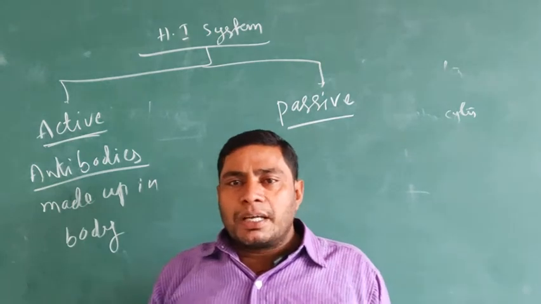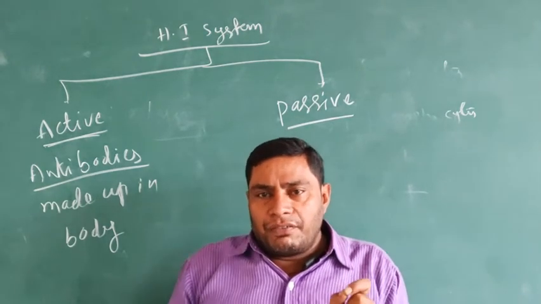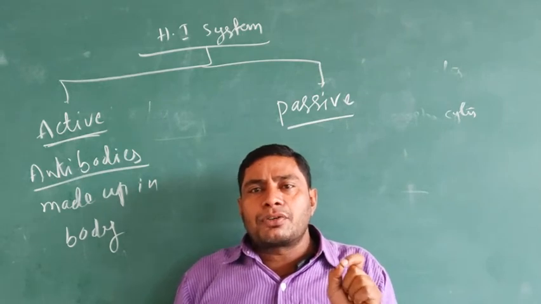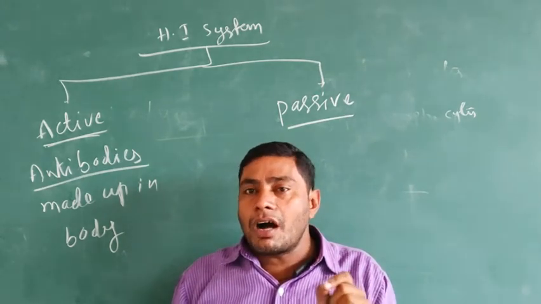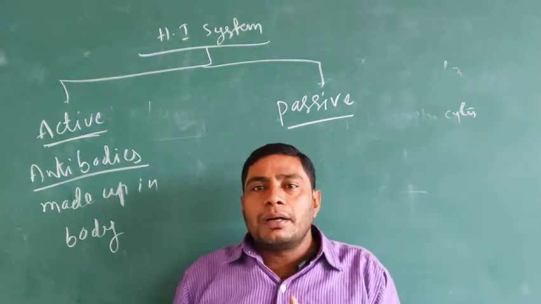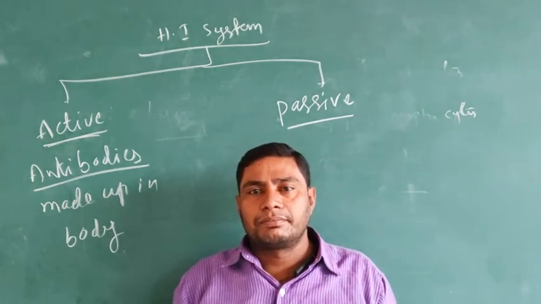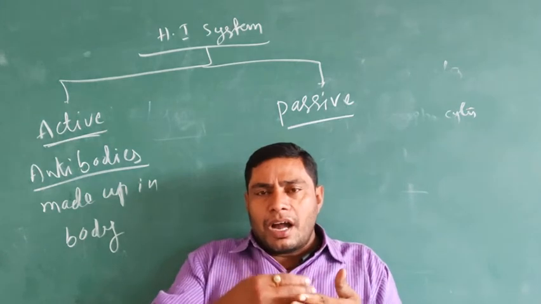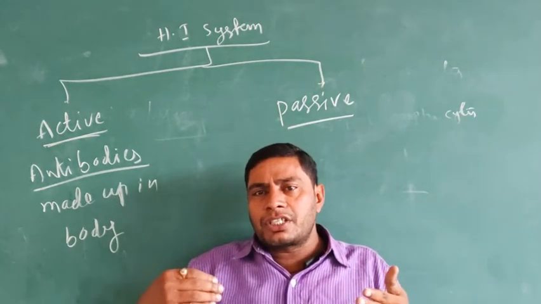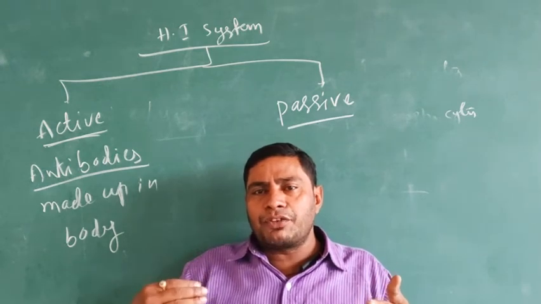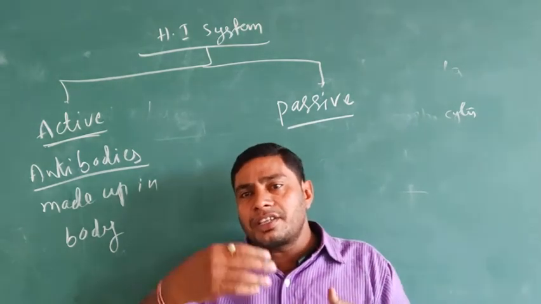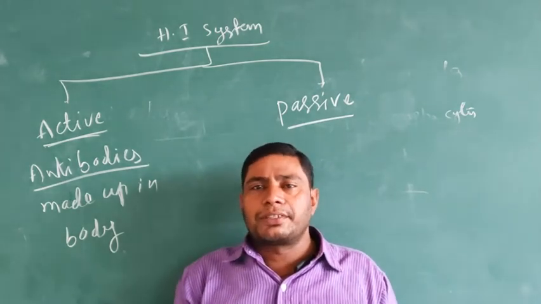For example, one person is affected by the paramyxovirus, which causes measles. After infection, the human immune system, especially the B lymphocytes, produces antibodies against the paramyxovirus.